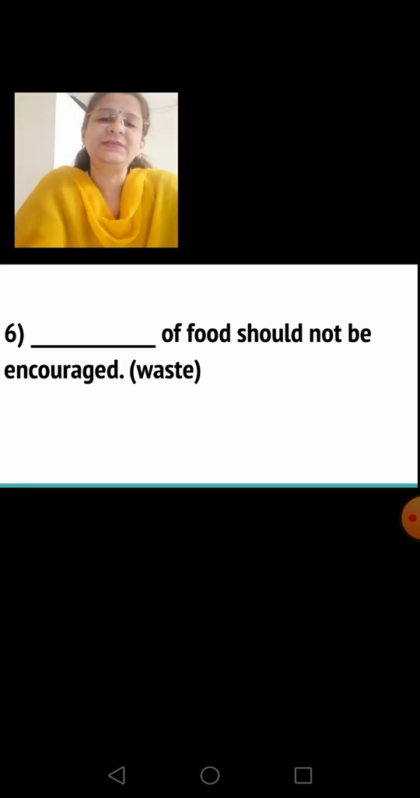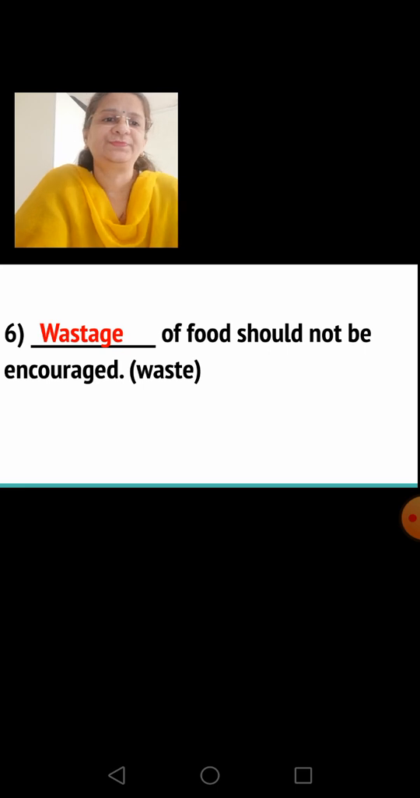Sixth sentence, dash of food should not be encouraged, and the word is waste. What abstract noun will you write here? Wastage. So the answer is wastage of food should not be encouraged. Now let's proceed to learn the next grammar topic, that is apostrophe.